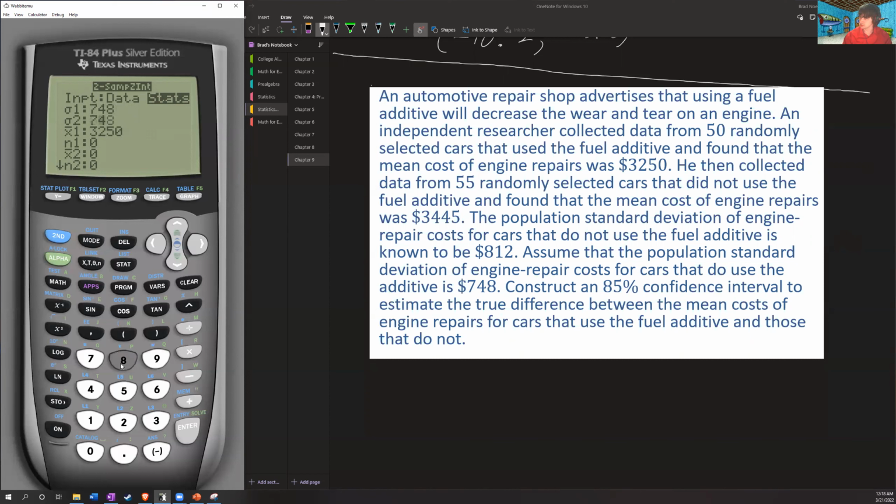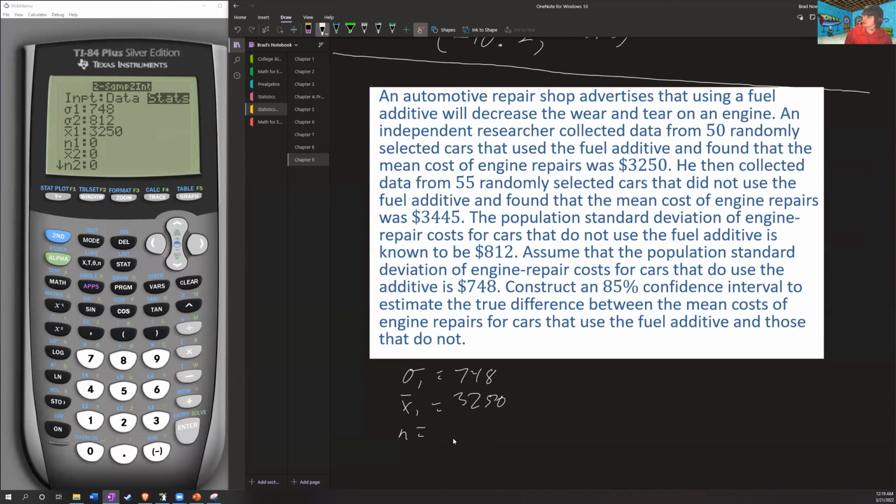So do be sure that when you're reading through these, you are careful which is going where. So this is 748. And actually, this is probably a good idea just to note what my sigma 1 is, my x1 bar is, and my n is for these. For those that use the additive, my sigma 1 was 748, x1 bar was 3250, and my n was 50.